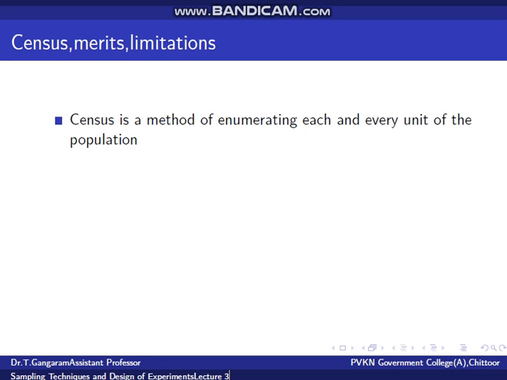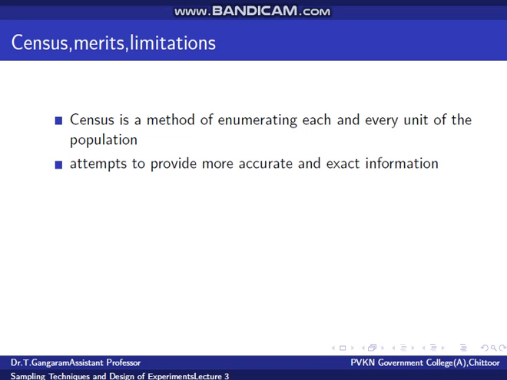The census method attempts to provide more accurate and exact information compared to sampling. Moreover, in census, an extensive study is made about the units.